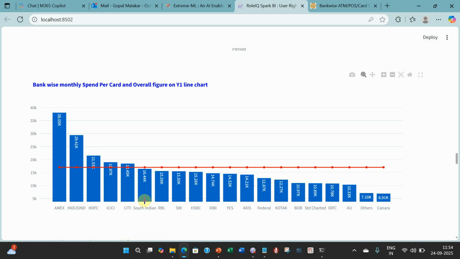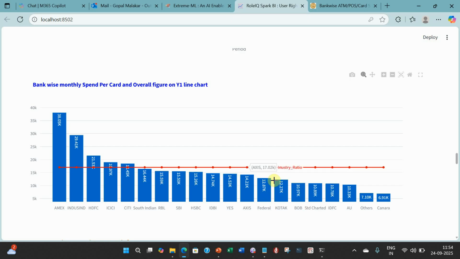After that, these are in the range of 16,000 to 18,000. So 16, and from here to here almost everything is between 15 and 14, which is RBL, SBI, HSBC, IDBI, yes. And then Axis, and then comes again 12,000, which are these two, Federal and Kotak.